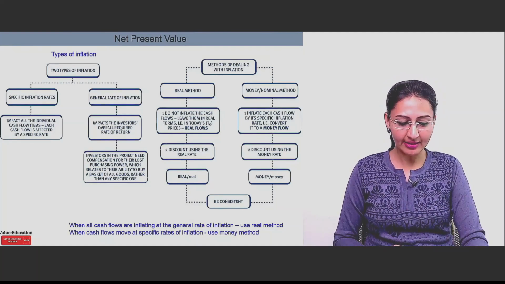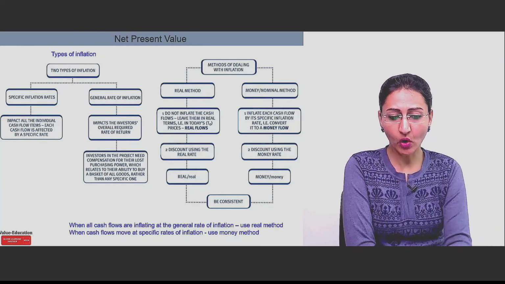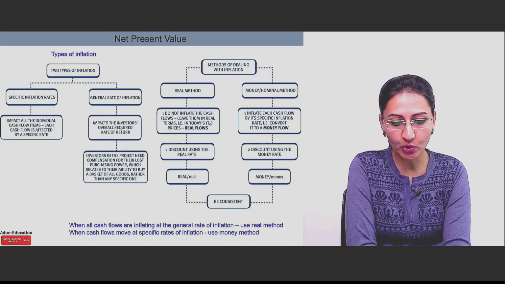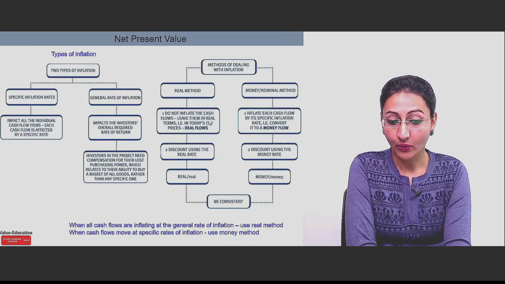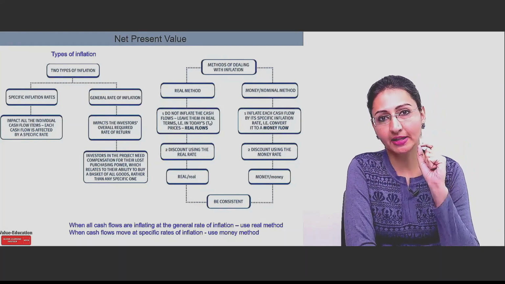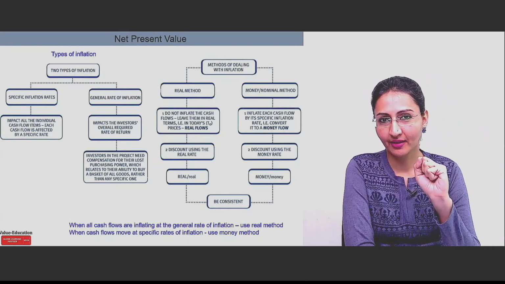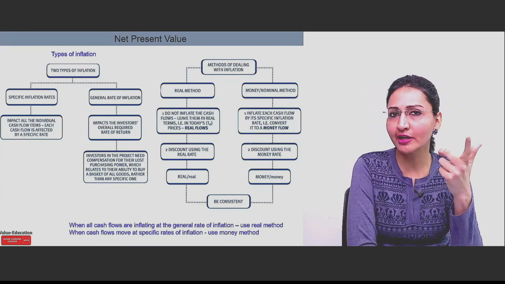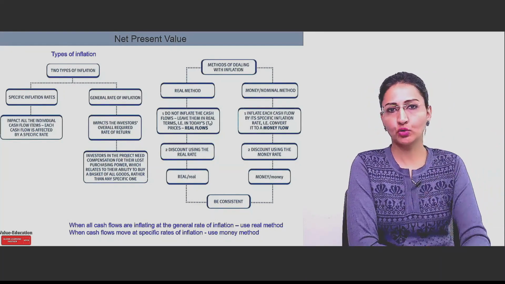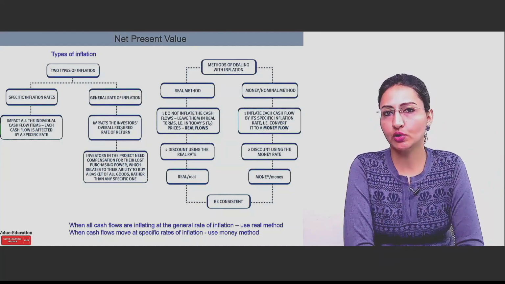Now, there is a note which I have given here on the screen which you can see. When all cash flows are inflating at the general rate of inflation, use real method. When cash flows move at specific rates of inflation, use money method. So this is in terms of your exam approach. When in the question you have a general rate of inflation, you can use real method. That's up to you. Don't inflate the cash flows. Don't inflate the rate also.